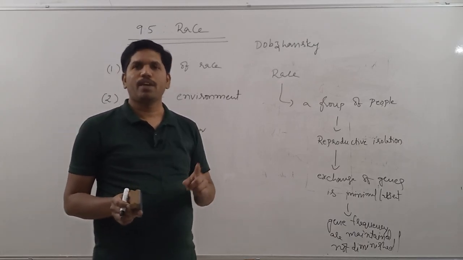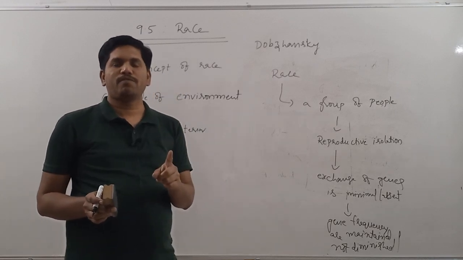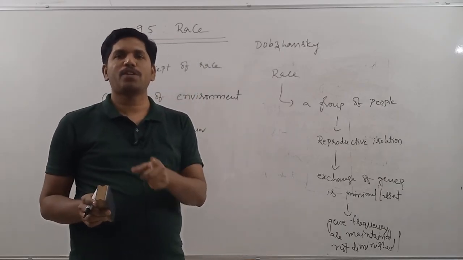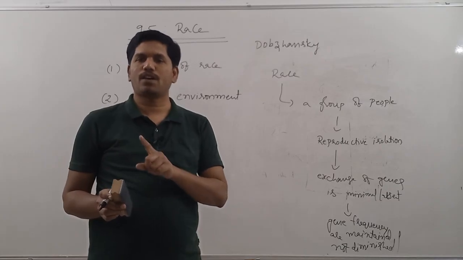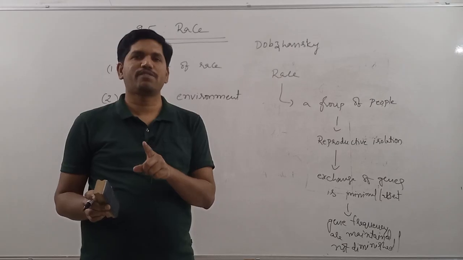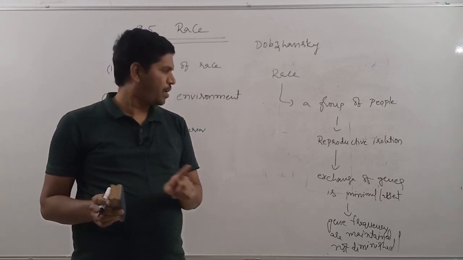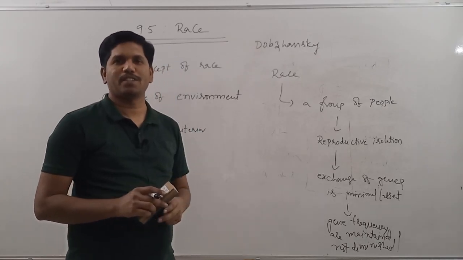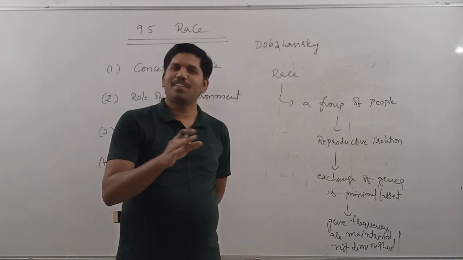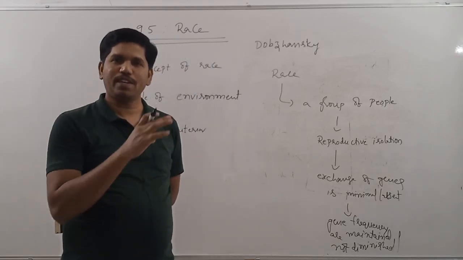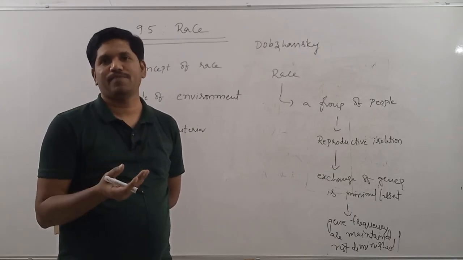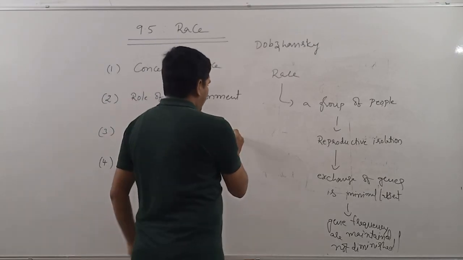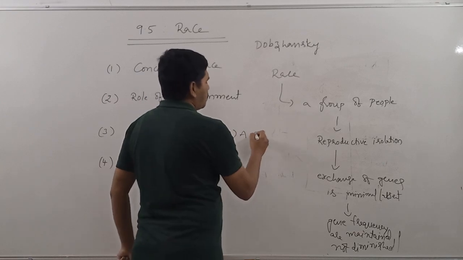Once again I am repeating, race is nothing but a group of population which is reproductively isolated, such that the exchange of genes between that population and another population is minimized or absent, so that the gene frequency differences are maintained or not diminished. This is the definition given by Dobzhansky. You need not remember this complicated definition, but if you can remember this definition, you can easily recollect the characteristics of race.